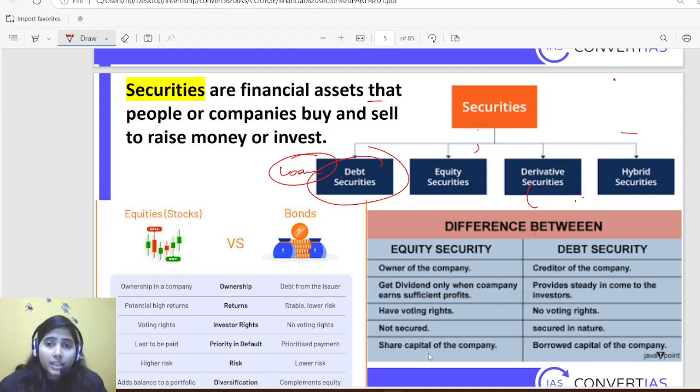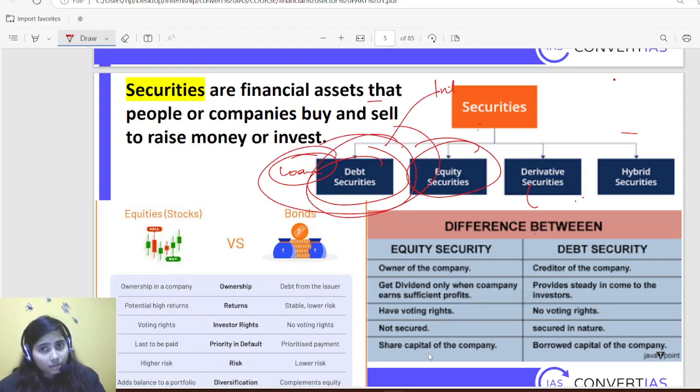So in equity securities, in loan, in debt securities, what am I paying? Interest. But in the equity securities, what will I be giving? Share from profit.